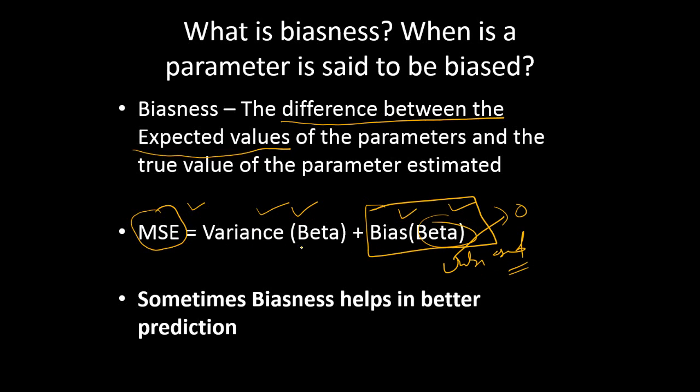But the sampling variance is unavoidable because it keeps on changing with the sample that you have taken for estimation. But bias is something that can well be avoided. Sometimes bias helps for better prediction. So regressions like lasso regression are specifically used, which use some sort of bias to ensure that the predictive power of the model is actually increased.